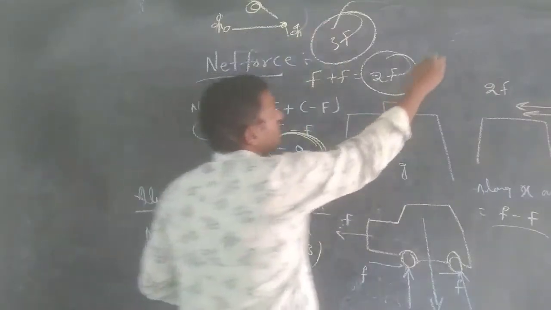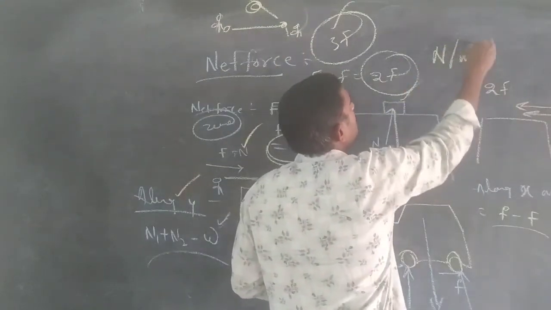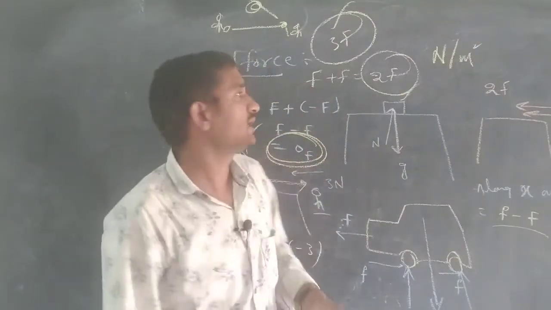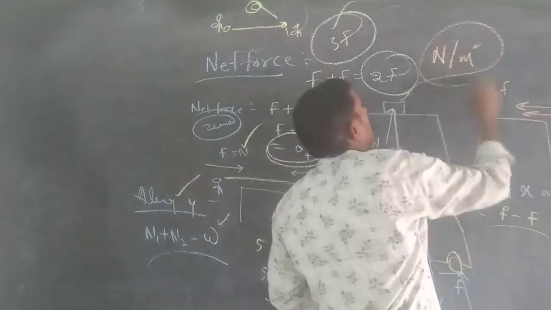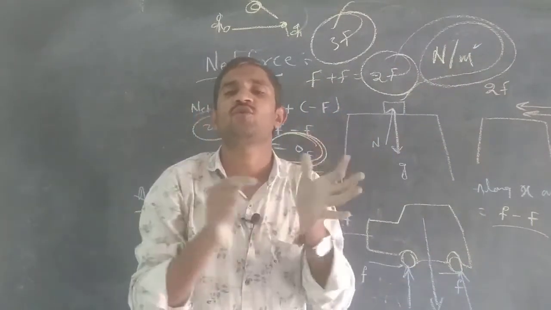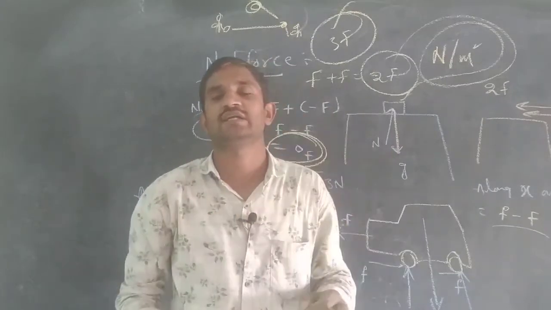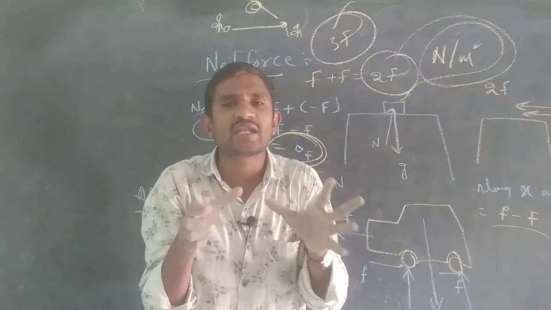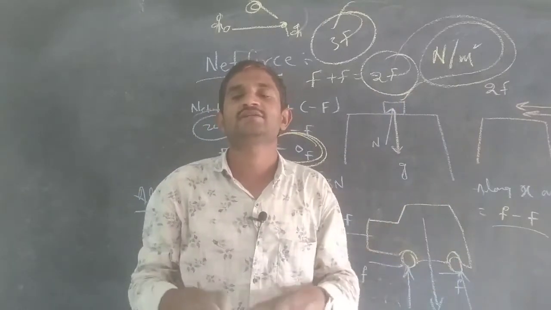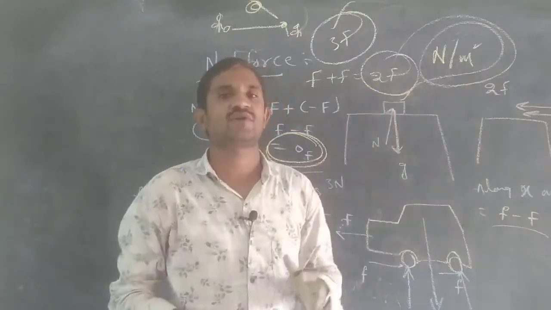What are the units for pressure? Newton per meter square. Newton per meter square are the units for pressure, which is applying some force on a particular unit area. Is there any impact of pressure in our everyday life? It is due to the contact area, which we have to consider.